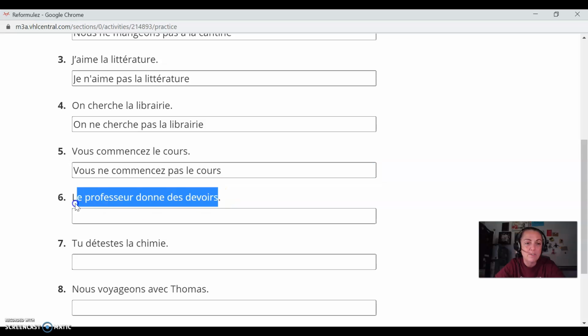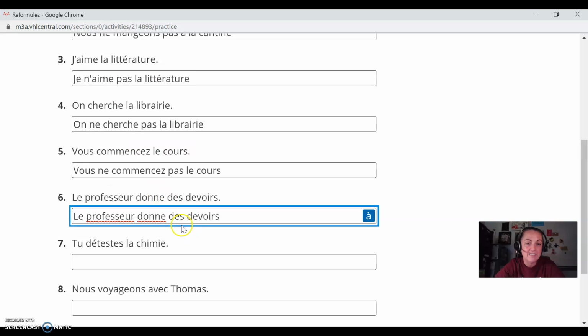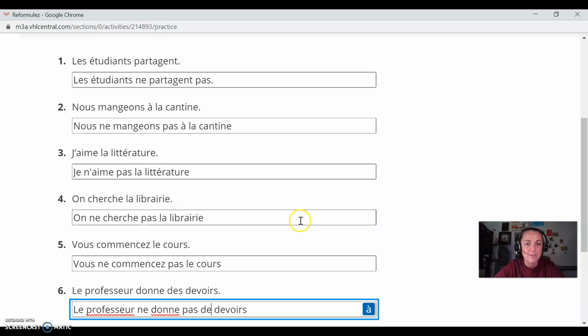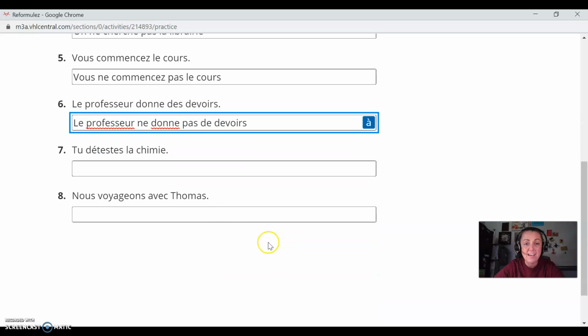Numéro 6. Le professeur donne des devoirs. The professor gives some homework. All right. So le professeur, in this case, the verb is donne. Looks like donate. It's to give. They donate your homework. Ne donne pas. And a little trick, the de means some, but since we're saying he doesn't give, we're going to change it from he doesn't give some to he doesn't give any. So the pas de. Just remember pas de there. Did I miss any other ones? No, I didn't. Okay, good. Le professeur ne donne pas de devoir.